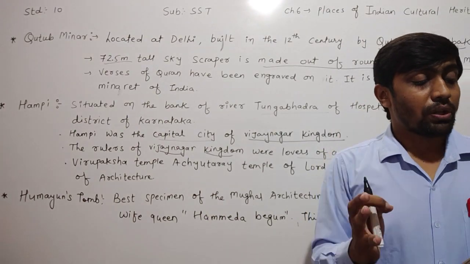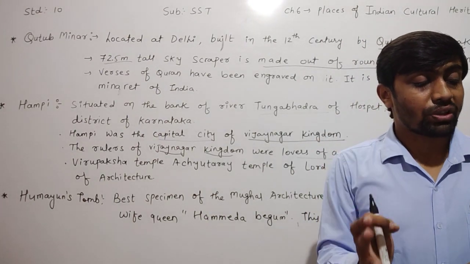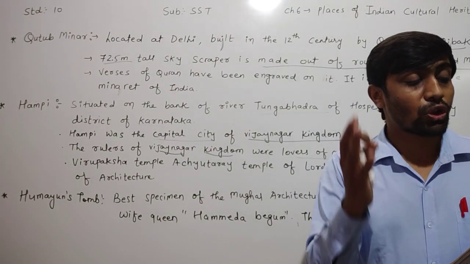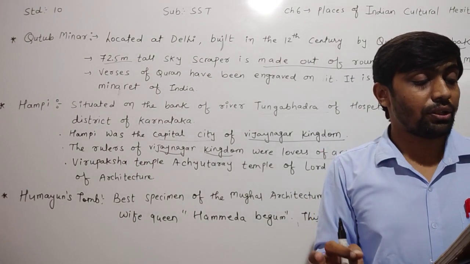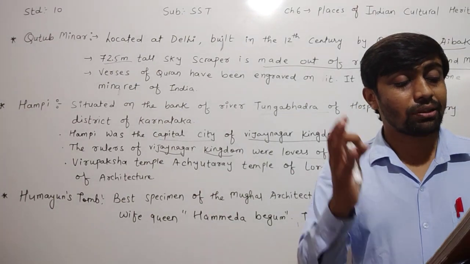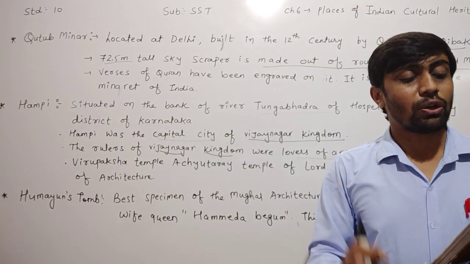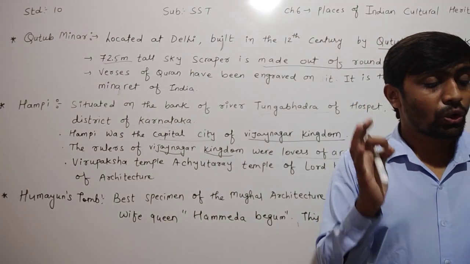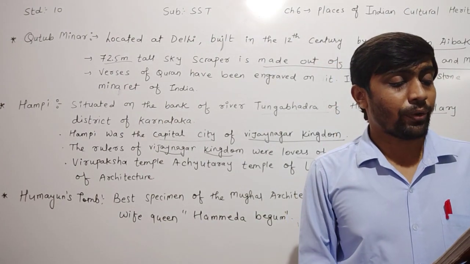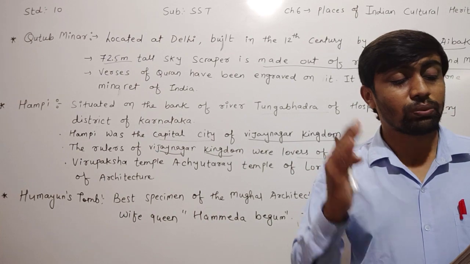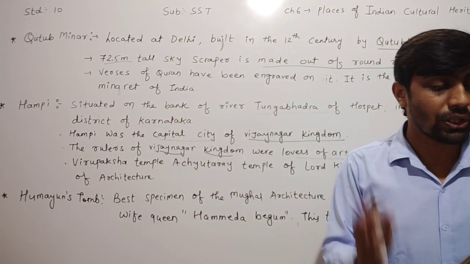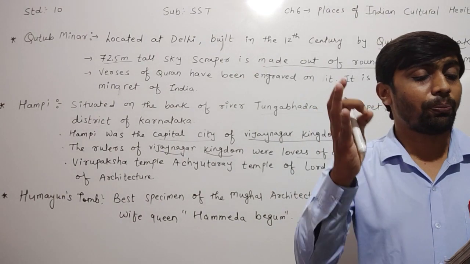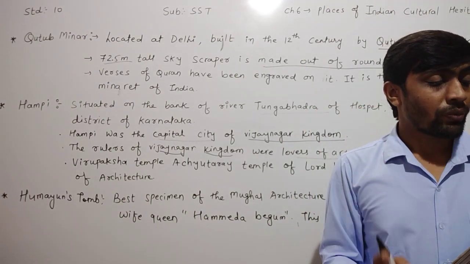The period of Krishna Dev Raya was considered the golden period of this art, and it reached its highest peak. The main feature of the Vijayanagar architectural style was to carve huge and magnificent pillars from stone.